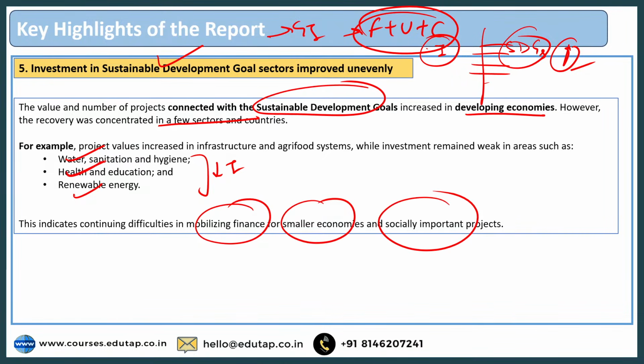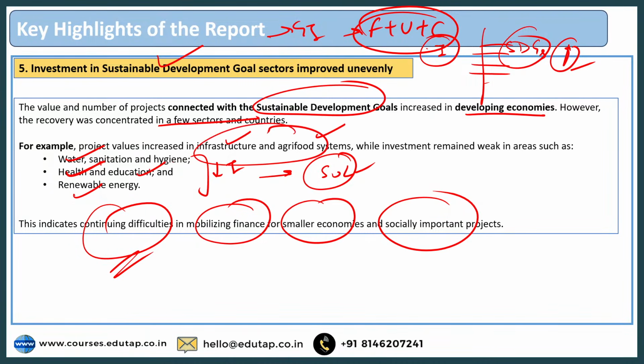We know that health is important, education is important, water, sanitation, hygiene is important. All these factors are important for providing a better standard of living to the population, to the individuals, in order to extract the maximum potential of human capital. But what is happening? We are facing continued difficulties over there. So in infrastructure and agri-food it is increasing, which is also important, but at the same time these social investments are also important. I hope it is clear to you. And here again we are seeing the unevenness.